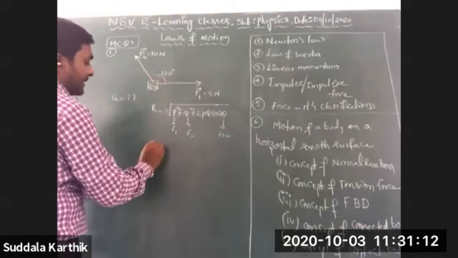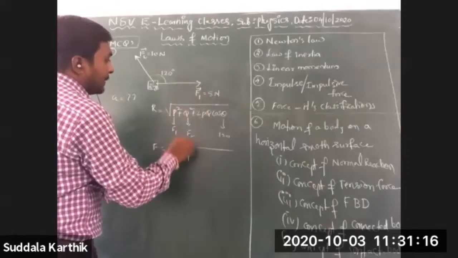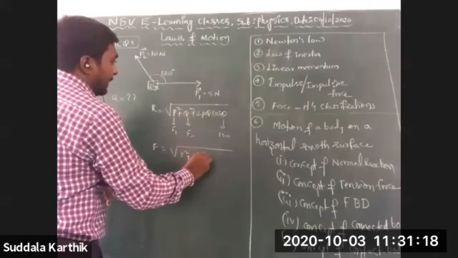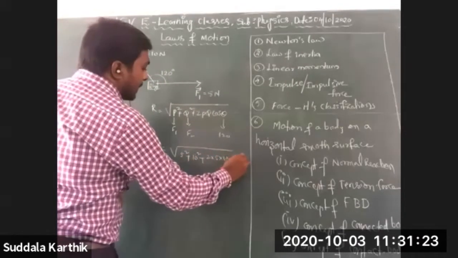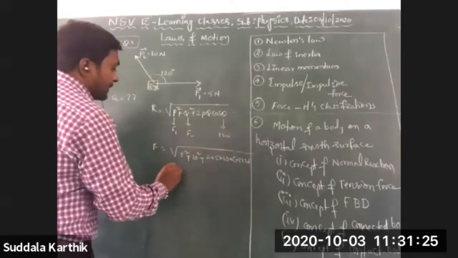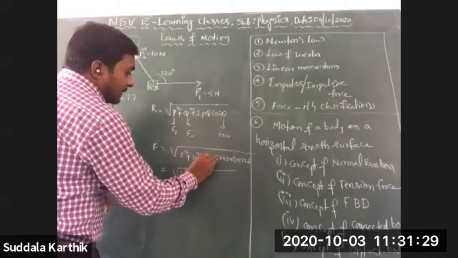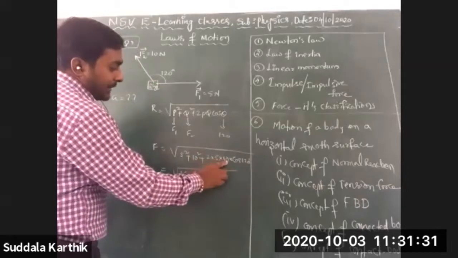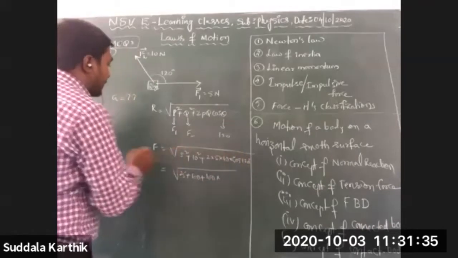Resultant force F is equal to the square root of 5 square plus 10 square plus 2 into 5 into 10 into cos 120 degrees. So the square root of 25 plus 100 plus 2 into 5 into 10, that is 100, into cos 120 degrees.